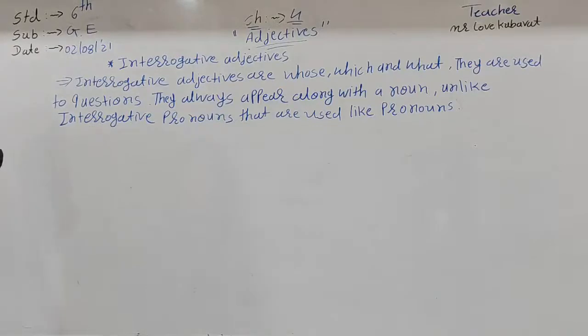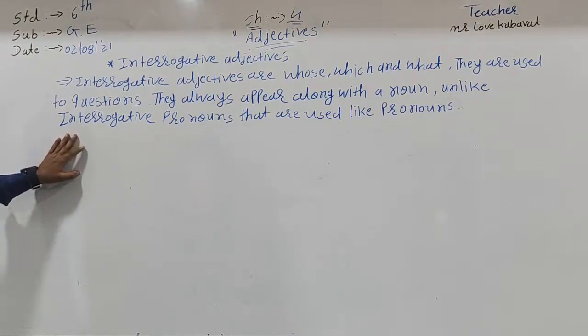Here, interrogative adjectives are whose, which, and what. They are used to ask questions. You can easily ask questions with whose, which, and what. They always appear along with a noun. Unlike interrogative pronouns, they are not used like pronouns.